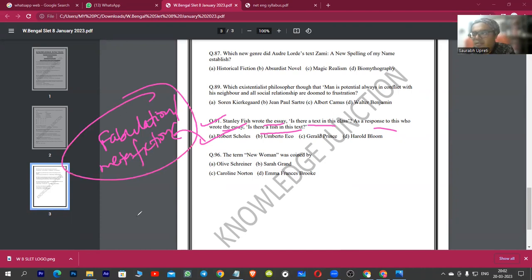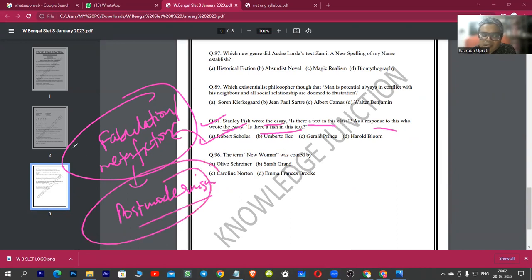Where did we study these terms? We studied these terms in postmodernism. Now, roughly in very easy language, what do these terms mean? It means basically a fiction which criticizes its own development. So you can say self-reflexive novel. So a very interesting kind of development in novels. So Robert Scholes was the leader of that kind of movement. And if you look here, Stanley Fish, the question again comes from reader response theory, and indirectly the question touches both theories together, postmodernism as well as reader response theory.